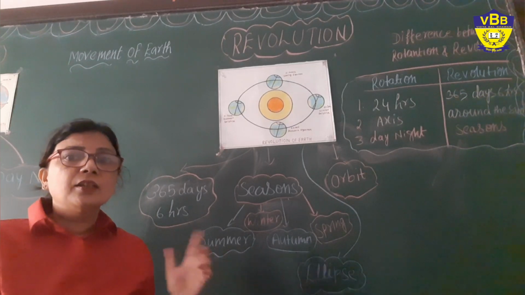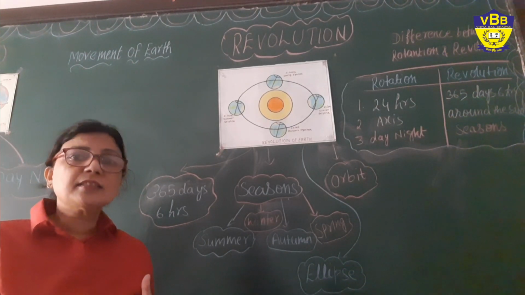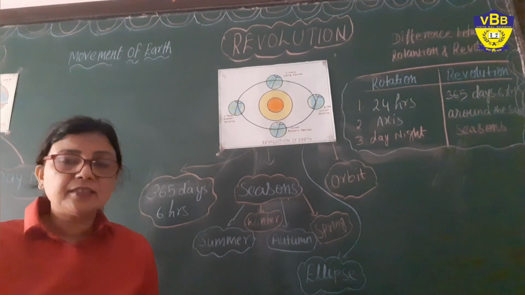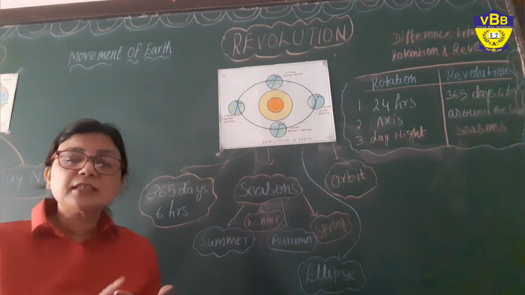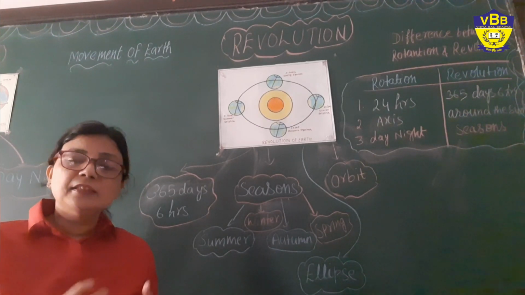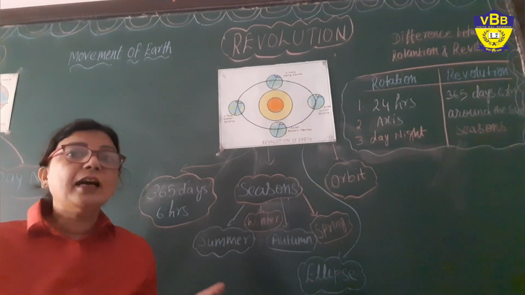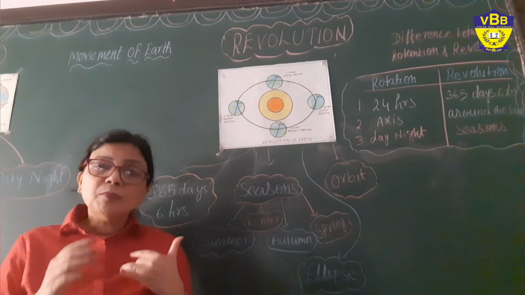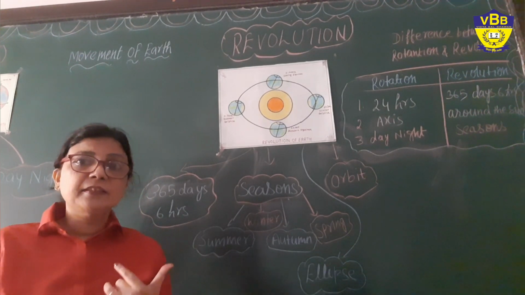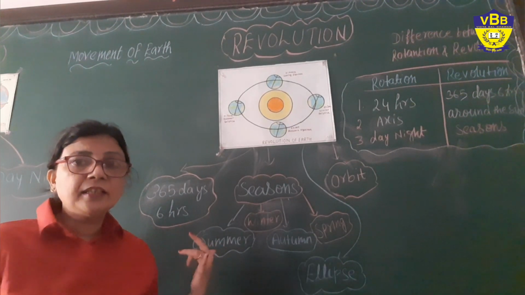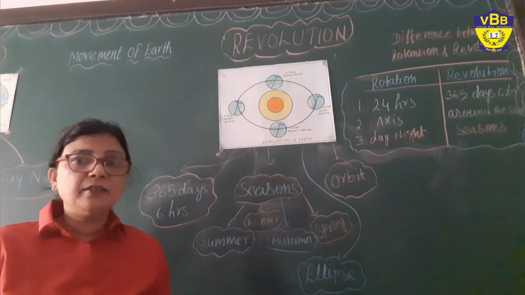As I told you, we have only 365 days in the calendar, but where will the 6 hours go? After 4 years they will be added in the month of February. In that year we are adding the 24 hours in February. That year will be of 366 days, and that is known as our leap year.